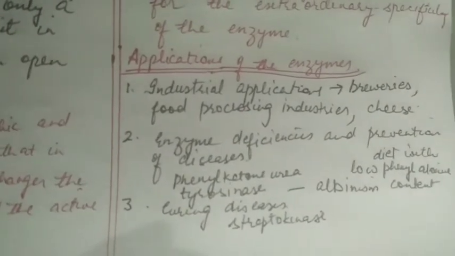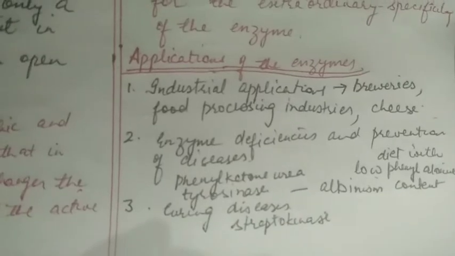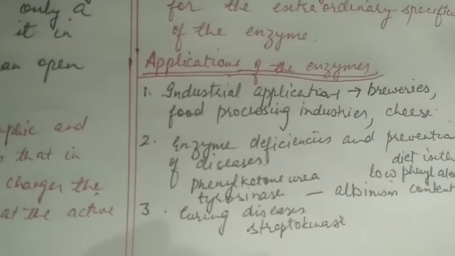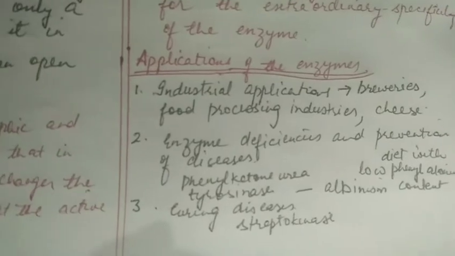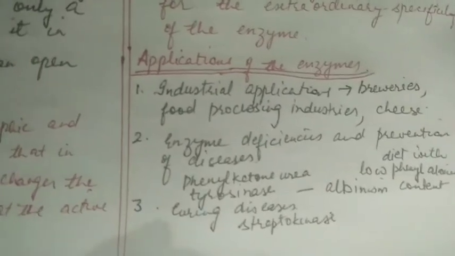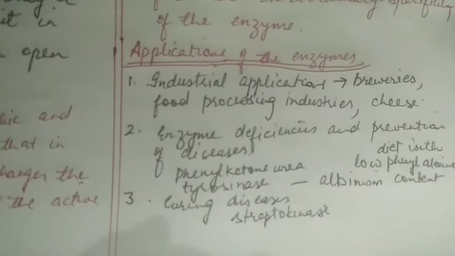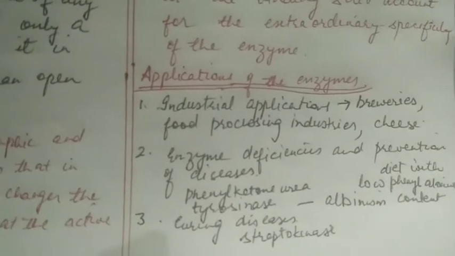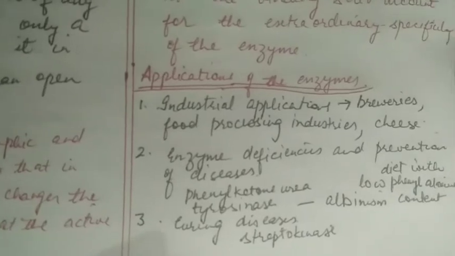Similarly, deficiency of tyrosinase enzyme causes albinism. Then these enzymes are also used for curing diseases. For example, streptokinase, an enzyme, is given for people ailing with heart diseases. The streptokinase enzyme helps in dissolving blood clots.